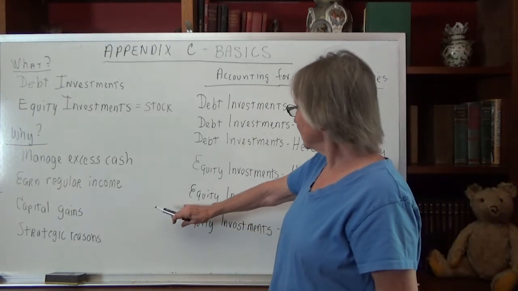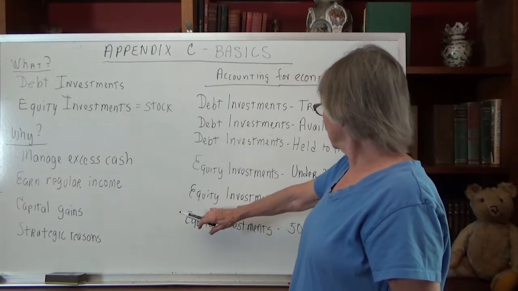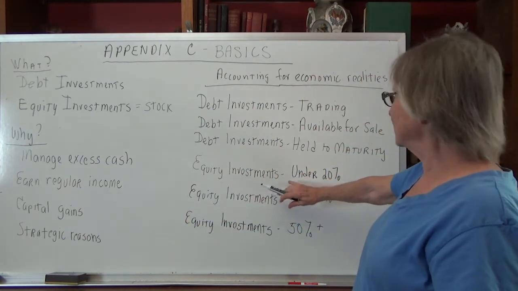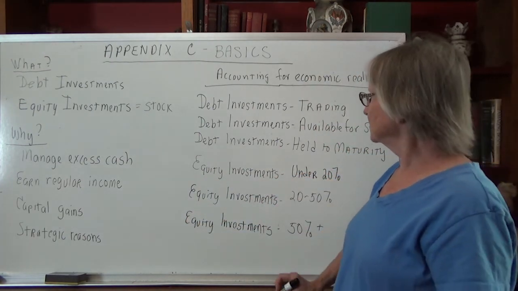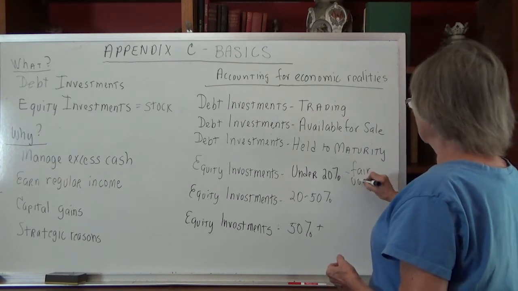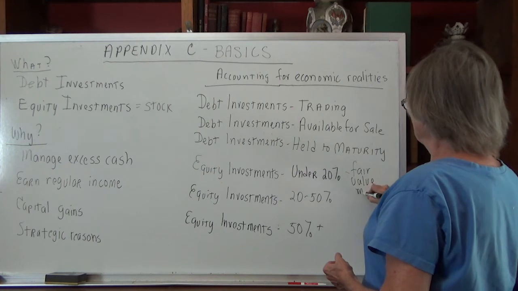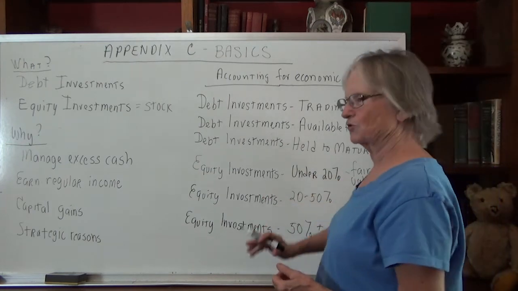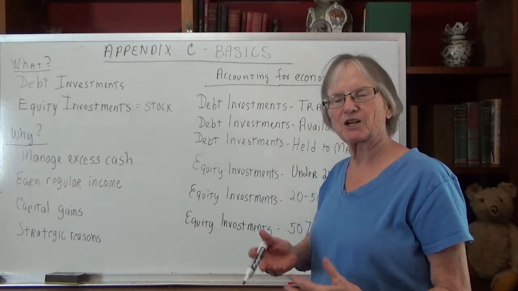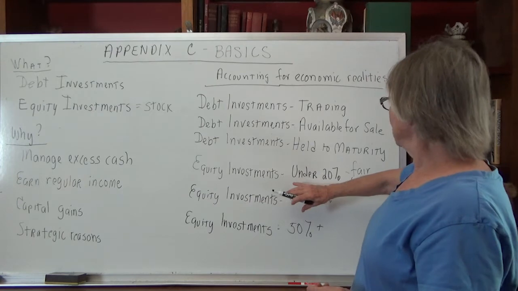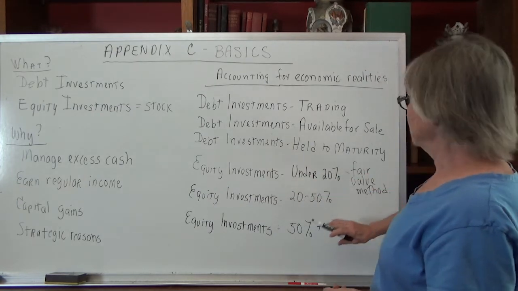Then we get to our stock investments. And so we're going to have the equity investments of under 20%. And here we're going to use what's called the fair value method to account for this. These, we don't have any real control over the company. We don't own enough stock, so they're not going to call us back. So we've got equity investments under 20%. We're going to use the fair value method.